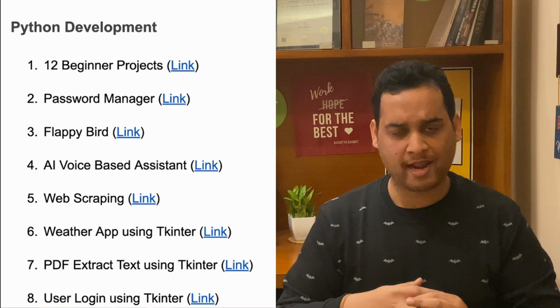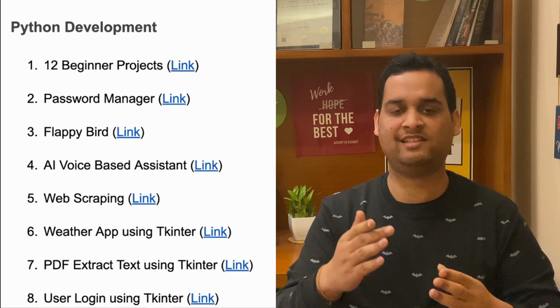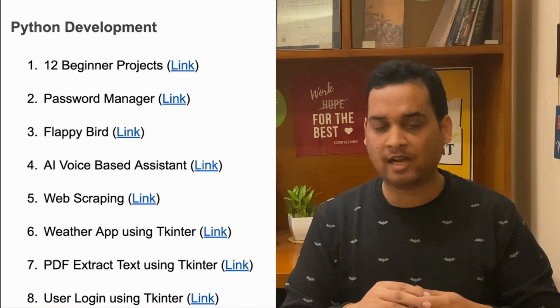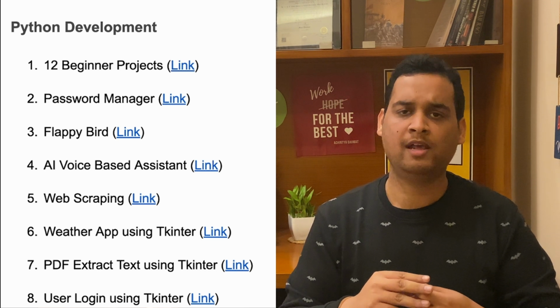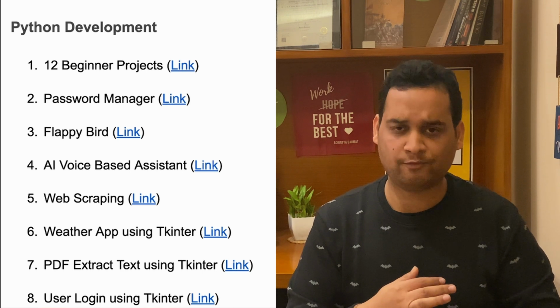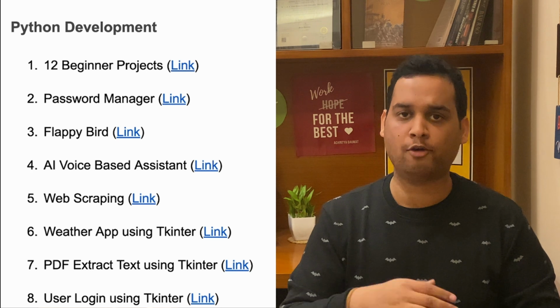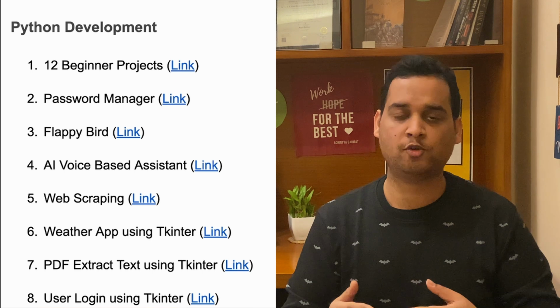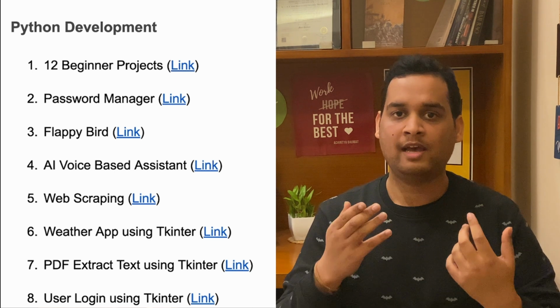Next idea is a password manager. It's a slightly complicated version, a next level from the previous project ideas. Okay, so you can definitely make it. Third is a Flappy Bird. It's a very simple project idea. This is a link of Code with Harry. You must be aware of this YouTube channel. Very helpful person. You can definitely go out and check. You can also find more tutorials on the internet for the Flappy Bird game. So if you don't want to watch this tutorial, you can watch any other tutorial which you think is more helpful to you.